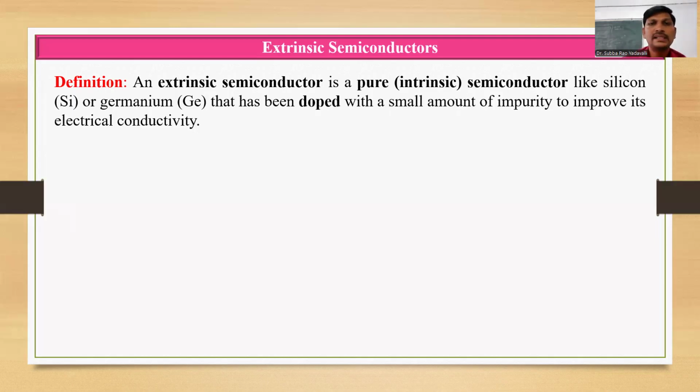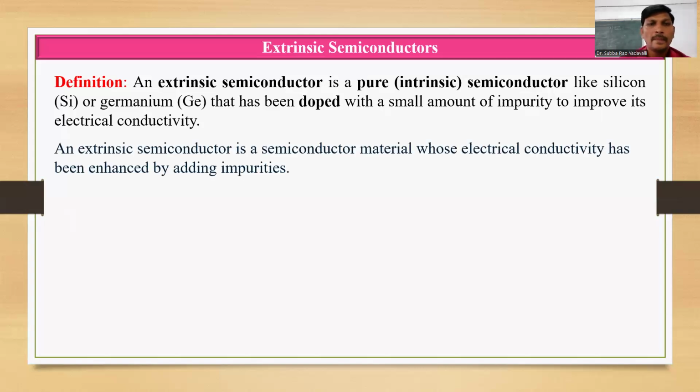So the extrinsic semiconductor is a pure semiconductor like silicon or germanium that has been doped with a small amount of impurities to improve its electrical conductivity. So those are the extrinsic semiconductors. An extrinsic semiconductor is a semiconductor whose electrical conductivity has been enhanced by adding some impurities.